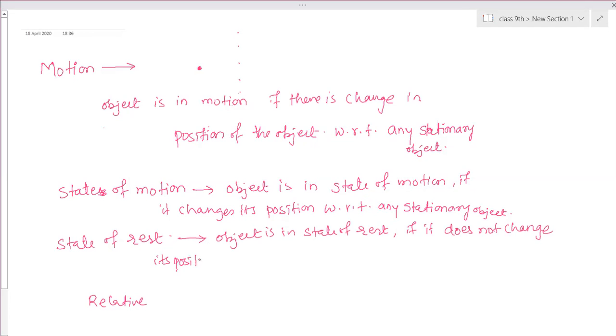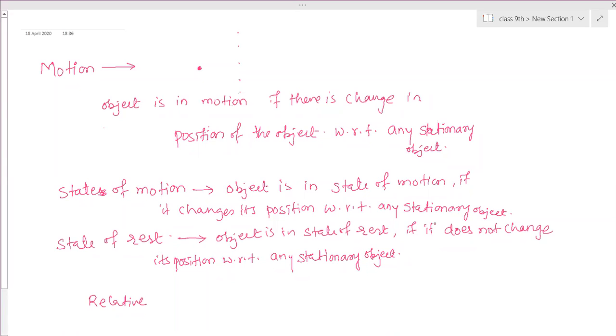With respect to any stationary object, so with respect to the book kept lying on the table, if you are changing direction, then you are in motion. With respect to the book, if you are not changing your position, then you are at rest. Right now you are sitting at one place, so you are at rest, in a state of rest.